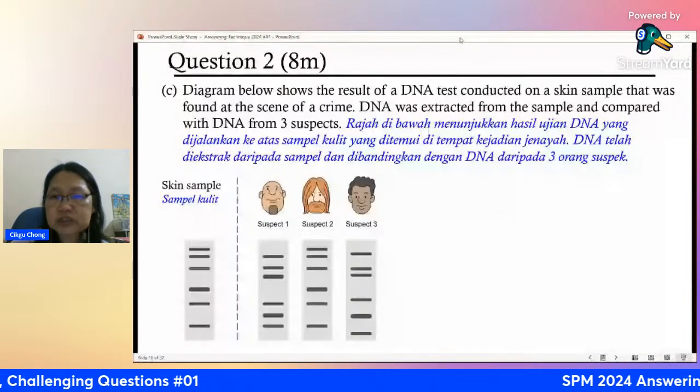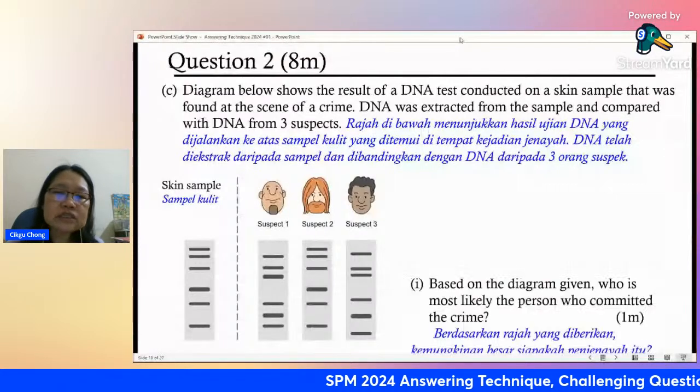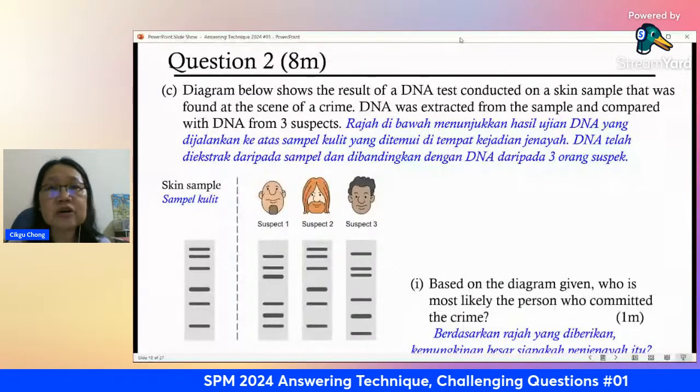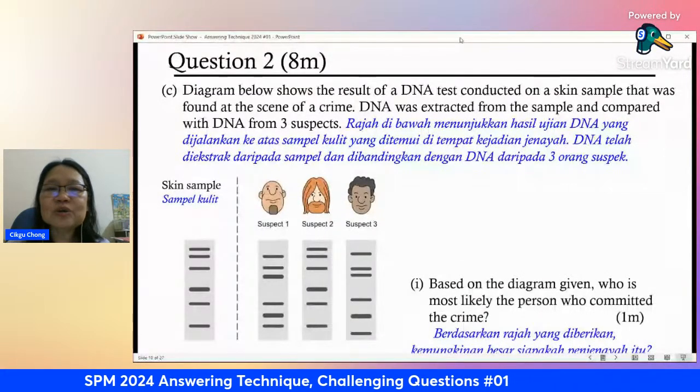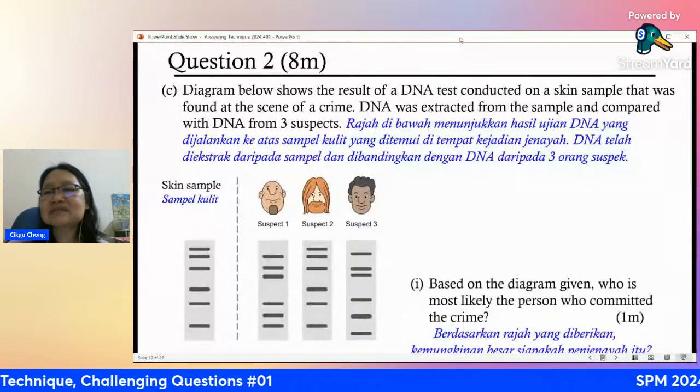Okay, so where's the question? Question here is, based on the diagram given, who is most likely the person who committed the crime? Okay, so who do you think? Are you able to know how to see this?